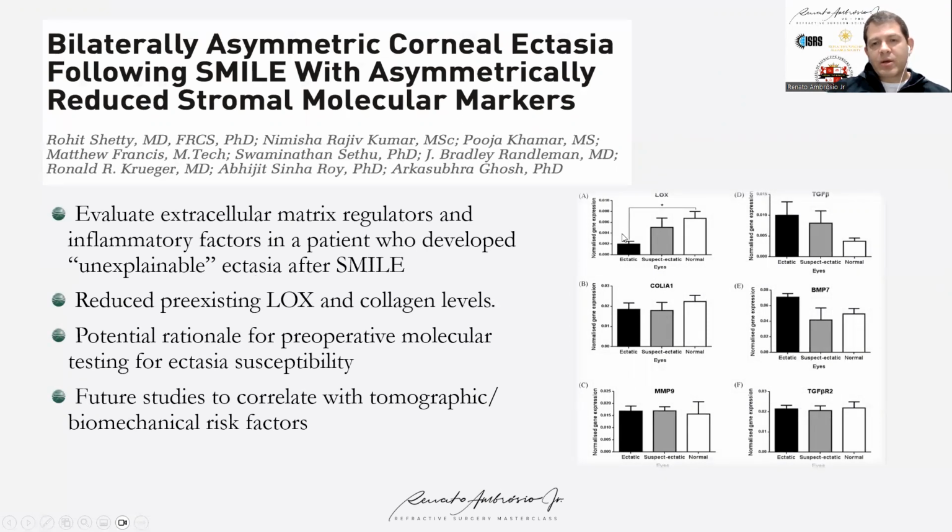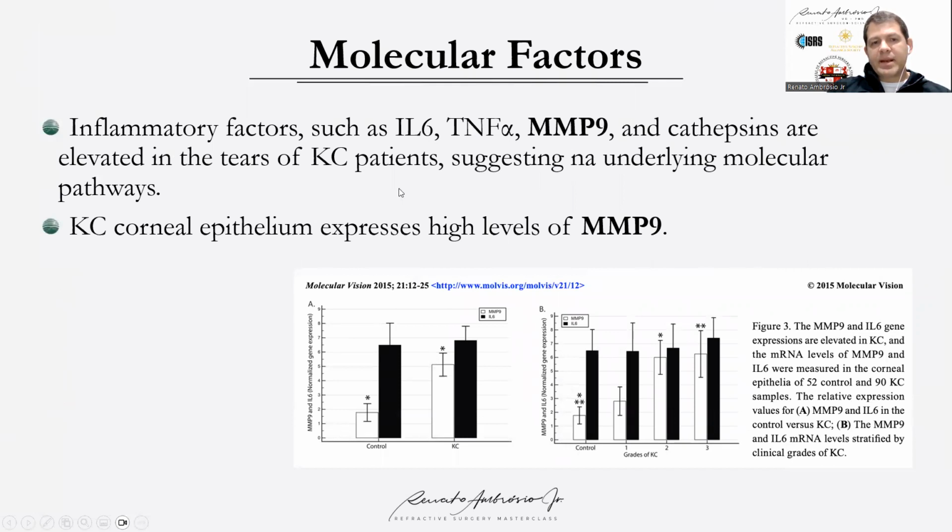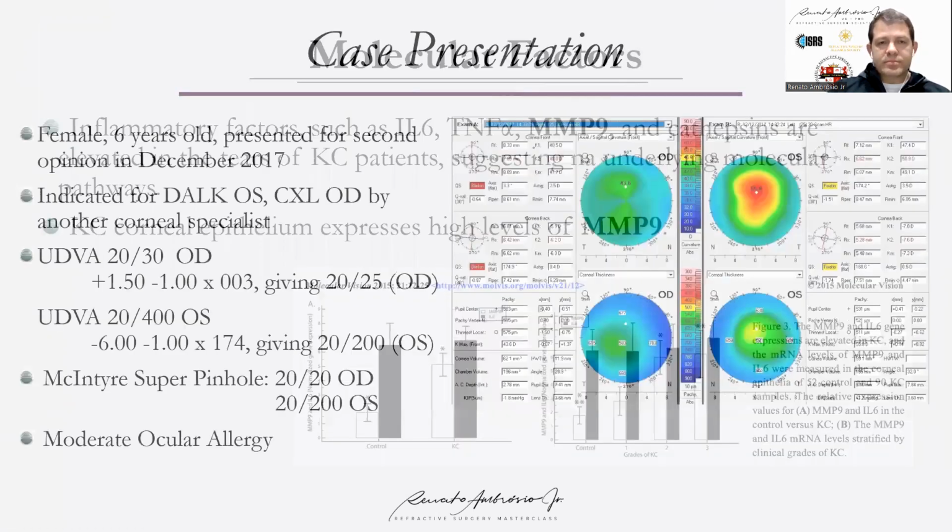So, in a comparison study with lenticules from patients that had stable SMILE, considering the LOX as a factor for understanding the susceptibility of the cornea. Also, inflammatory factors like MMP9 and keratoconus can be related. We don't know if it's a cause or a consequence, but we are definitely on the horizon to see molecular biology and genetics integrate with the understanding of ectasia.